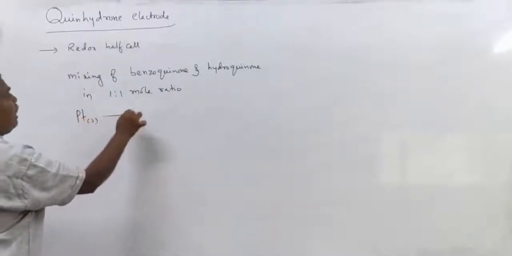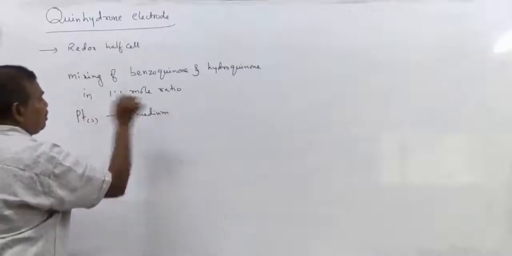Platinum is used as a medium for flow of electrons.